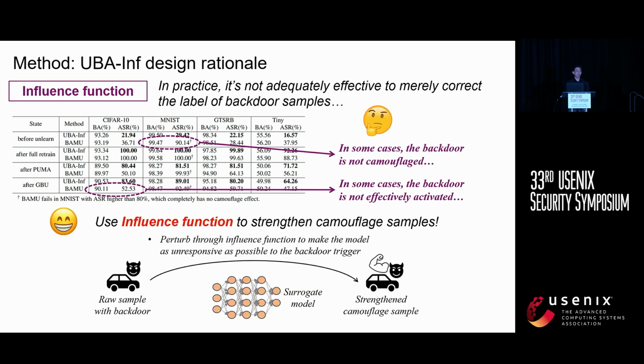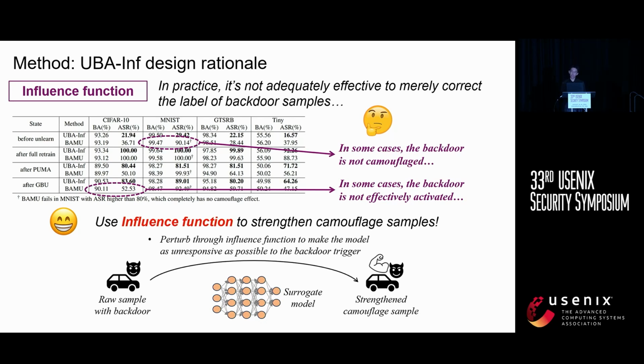To improve camouflage effectiveness, we use influence function, which analyzes how training data affects model predictions by using the quadratic Hessian matrix to assess each data point's impact. It offers two main benefits.